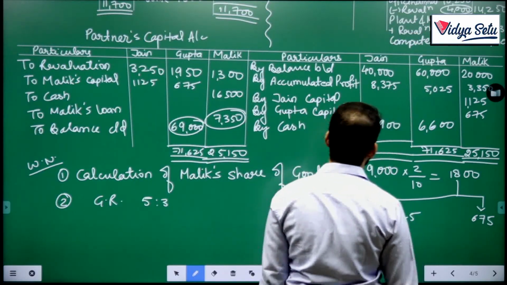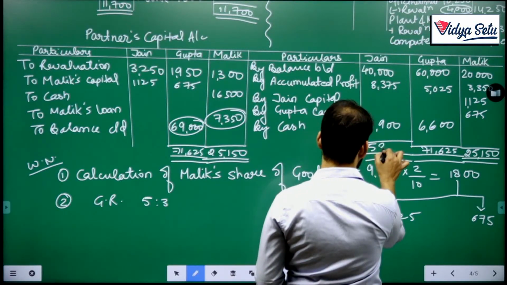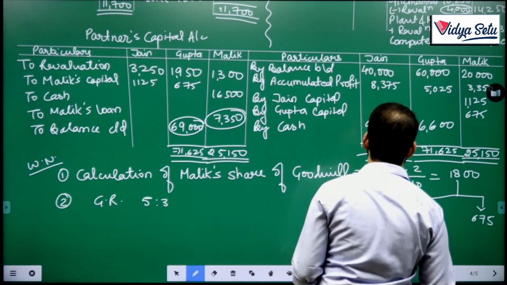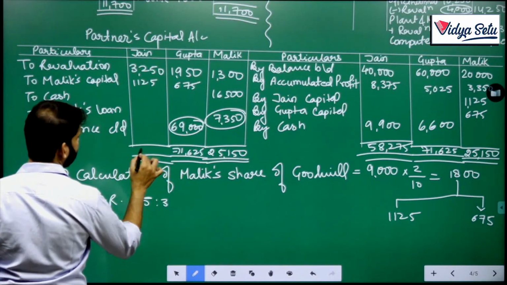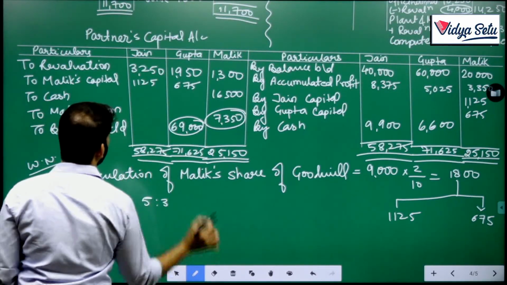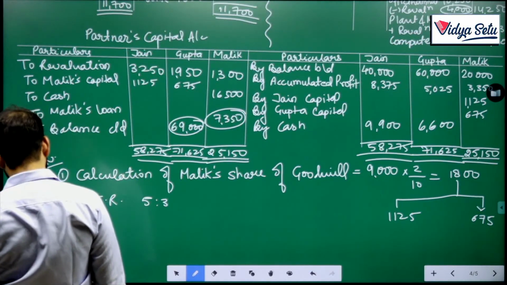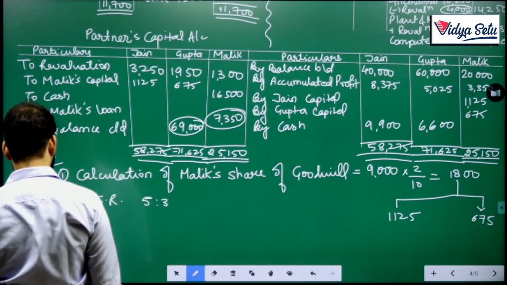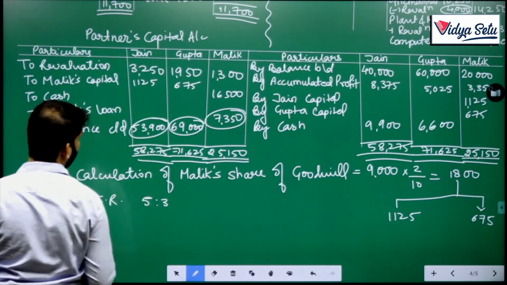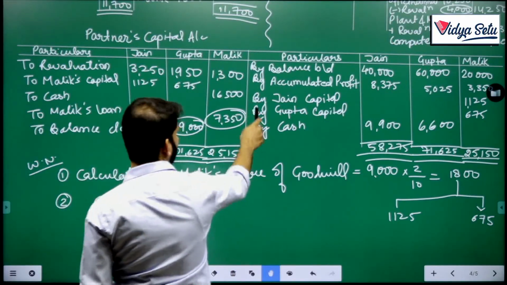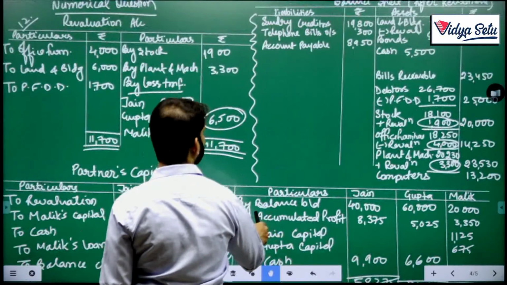And 48 plus 57, 58. Out of that, 4,375 if we subtract. Is the balance carried down? Let's put the carried down balances here in our balance sheet.